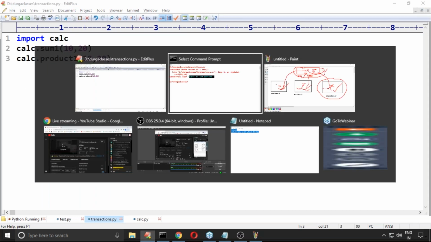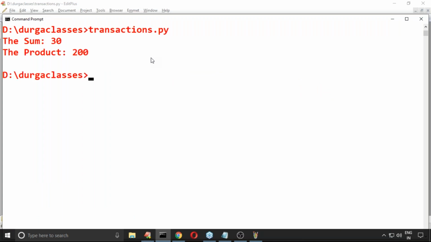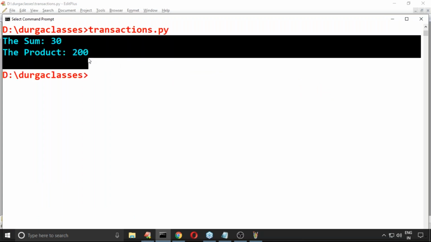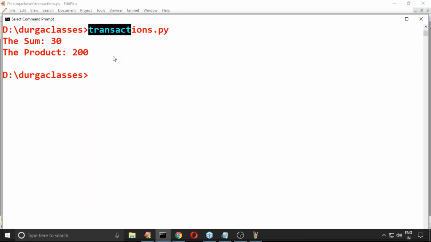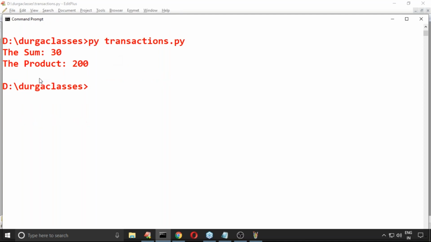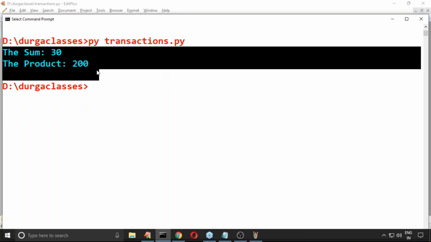Now observe perfectly: those functions are executing. I'm trying to execute py transactions.py. Now the functions are going to execute happily. There is no problem at all. Feeling comfortable?